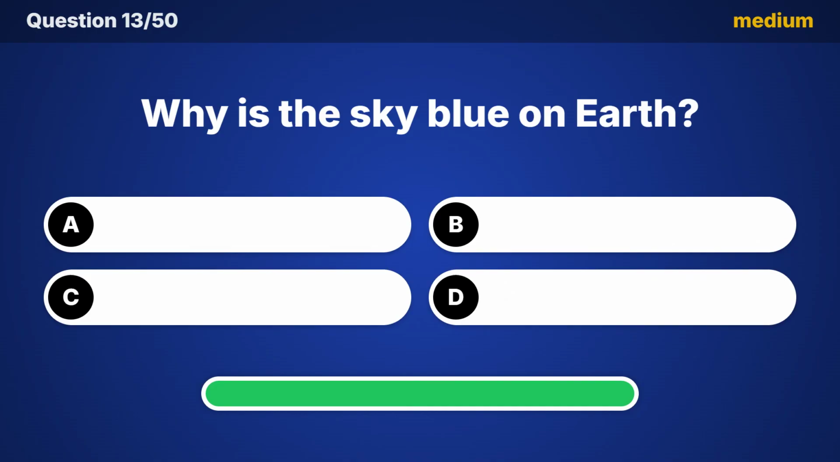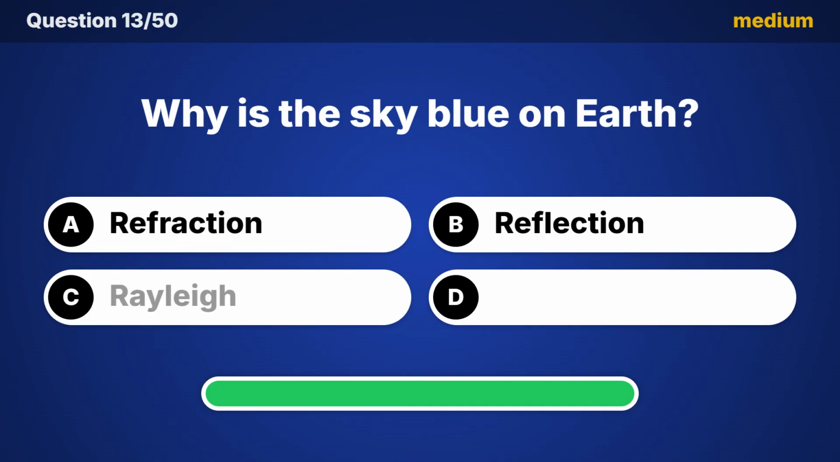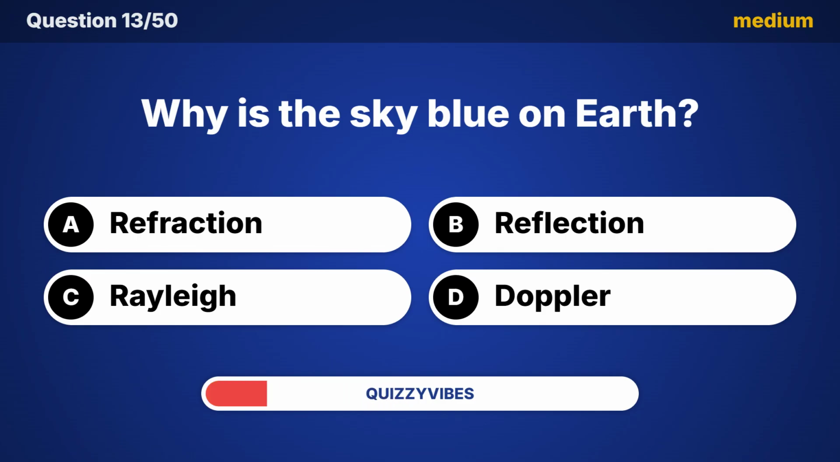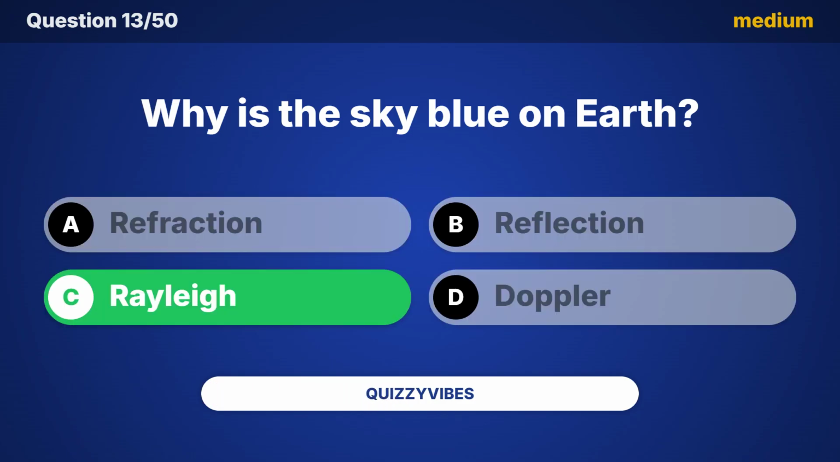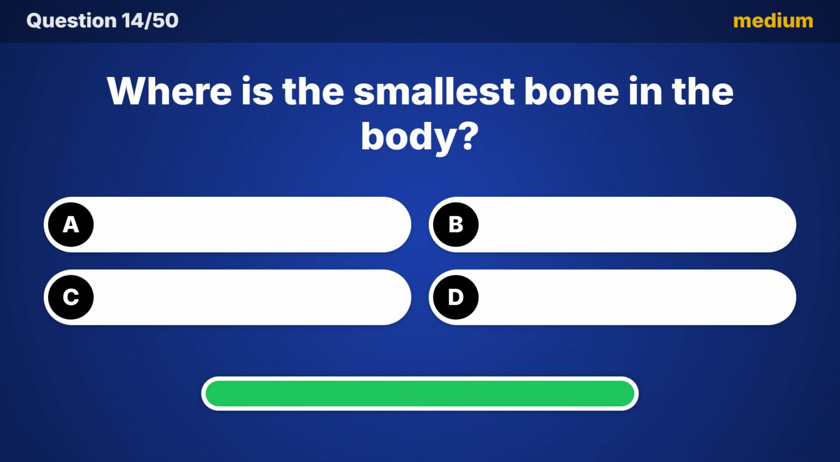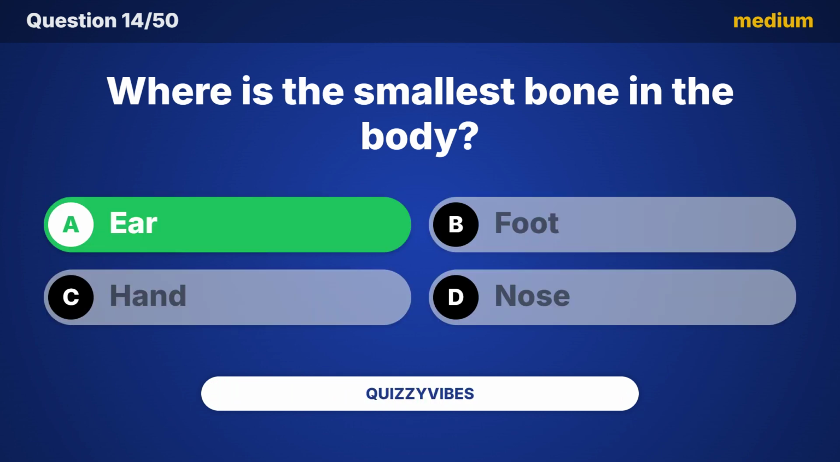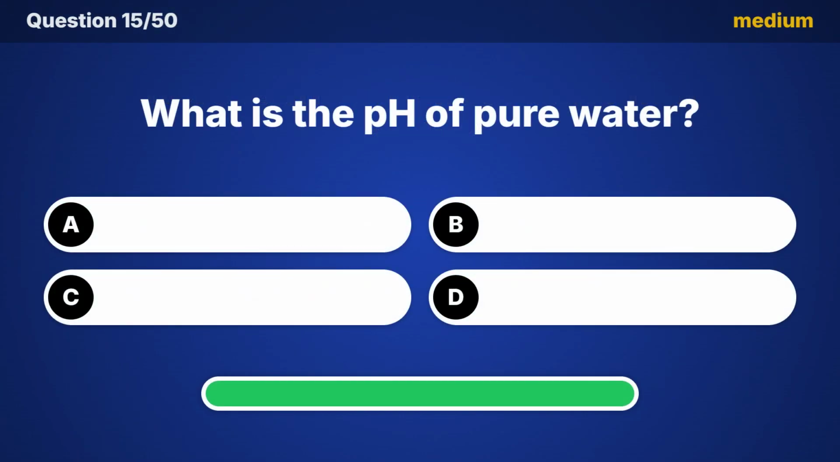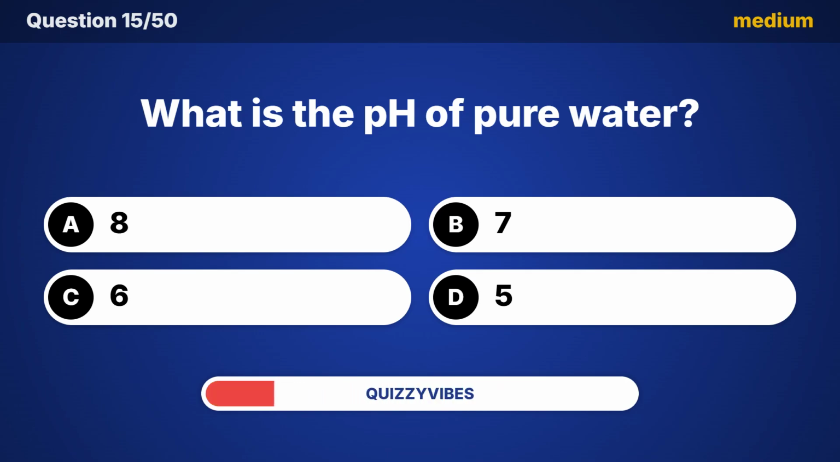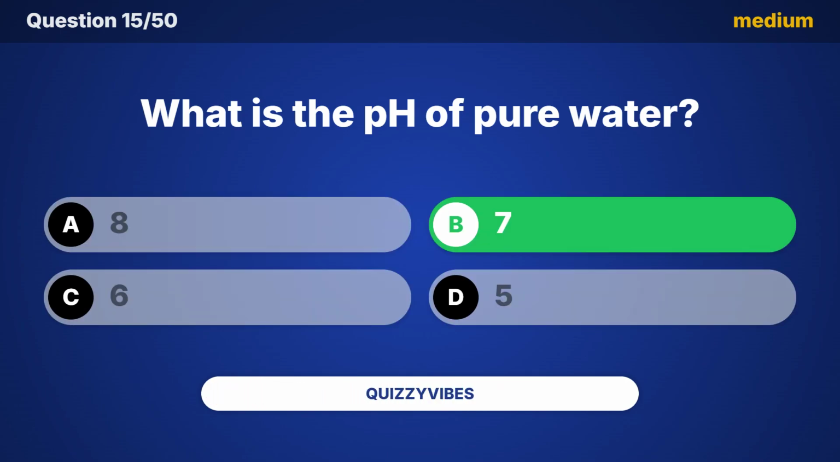Why is the sky blue on Earth? Answer, Rayleigh. Where is the smallest bone in the body? And the answer is ear. What is the pH of pure water? And the answer is 7.